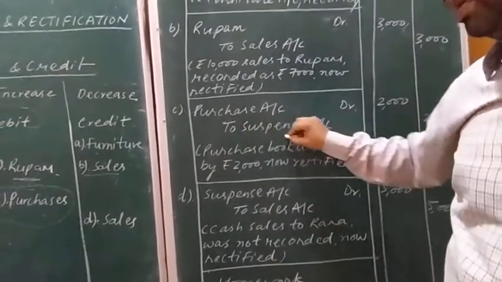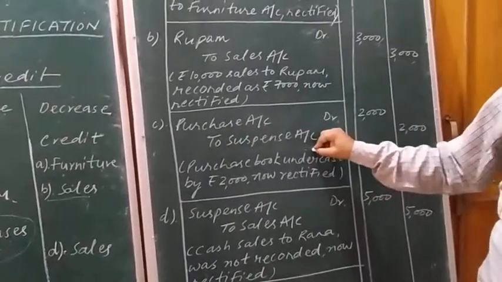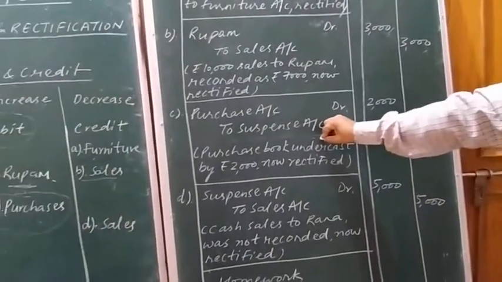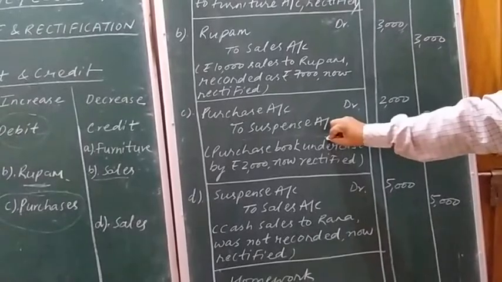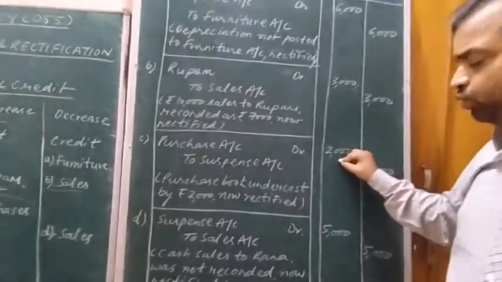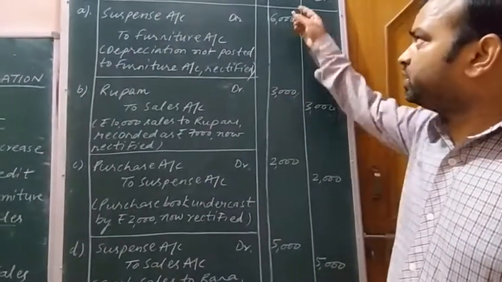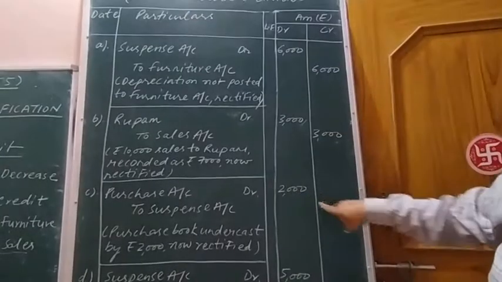So on the credit side, in case of partial omission, we use the term suspense account. The amount related to this transaction was rupees 2,000, and the same amount I have posted on the debit and credit side of the amount column.